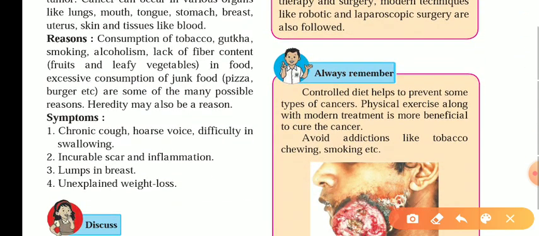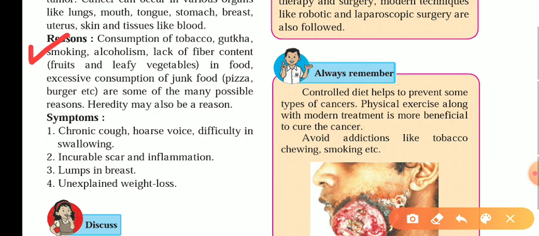Now we should know how exactly this cancer comes to the body. There are a huge number of reasons, but the major one by which most people contract this disease is eating or chewing tobacco or tobacco products, mainly gutka, then smoking, alcoholism, and lack of fiber contents like fruits and leafy vegetables in food.